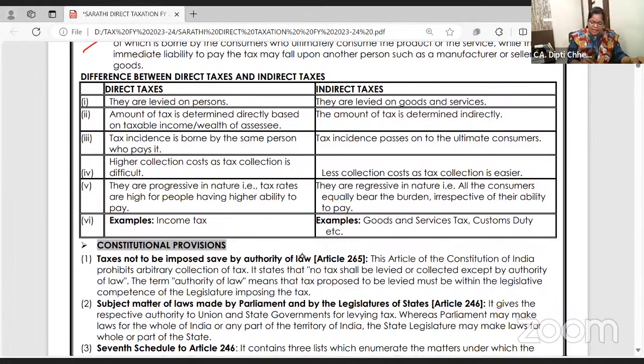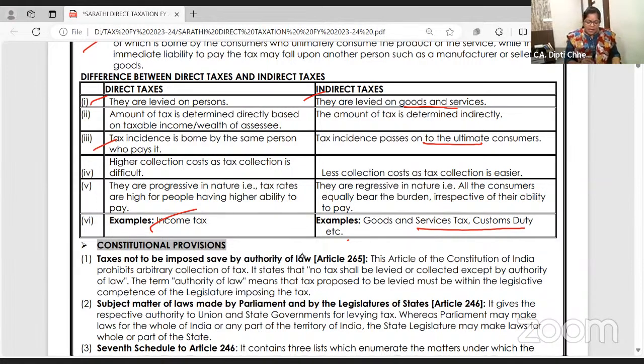Direct taxes and indirect taxes difference can be asked for 4 marks. Here we have income tax, here we have GST and customs. Here the taxes are levied on a person. Direct tax, income tax, is on the income of a person. Indirect tax is on goods or services, right? Here the tax incidence is borne by the same person. See, all the taxes are ultimately borne by the end users, consumers, right?